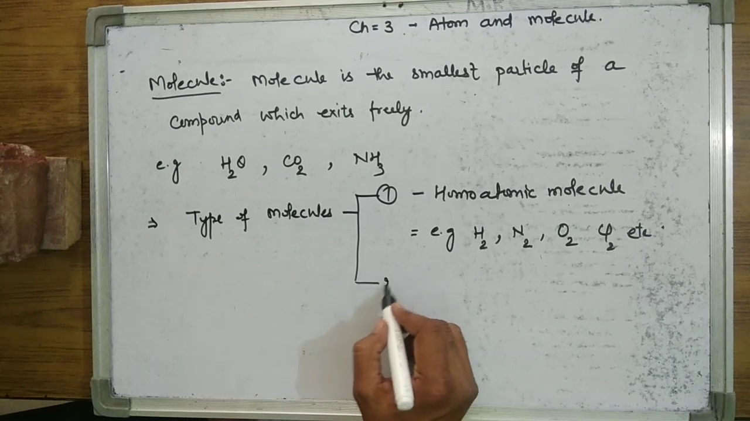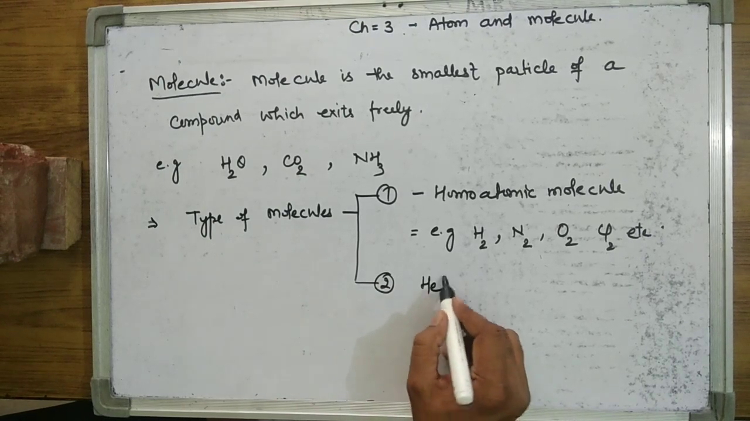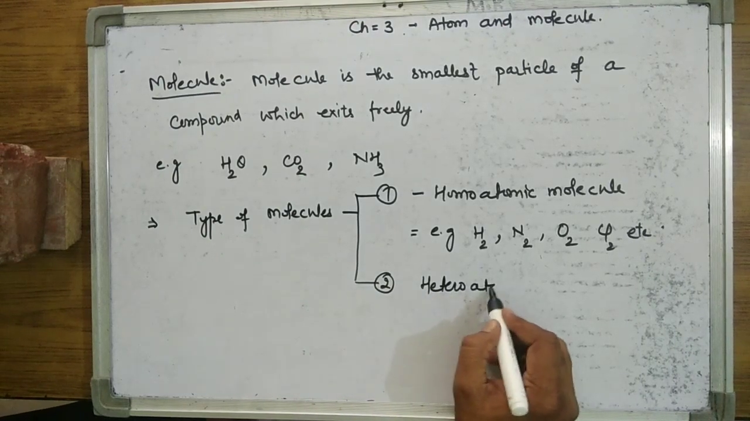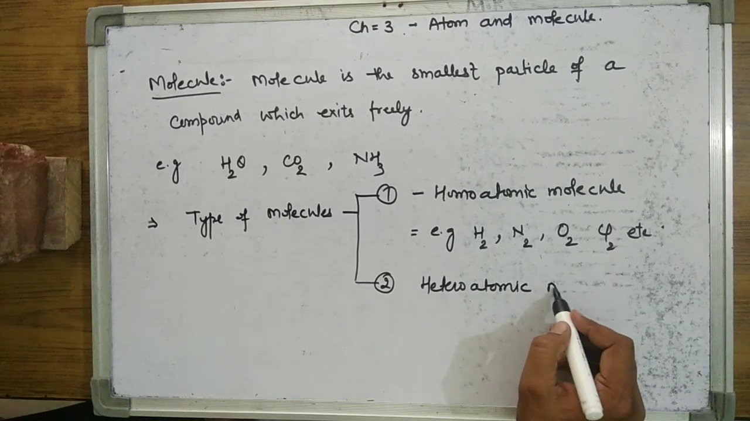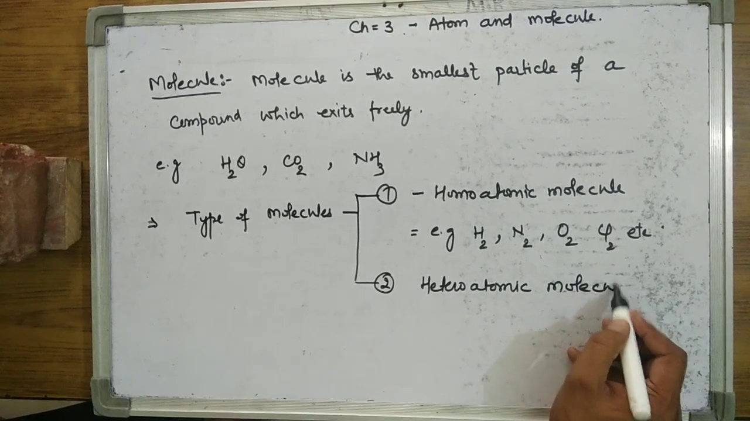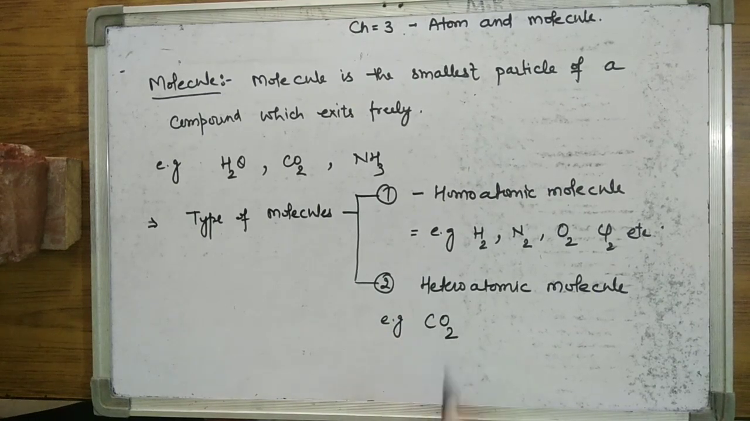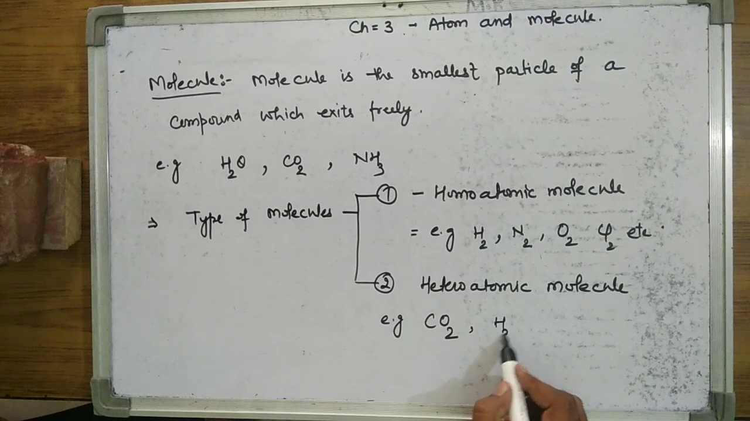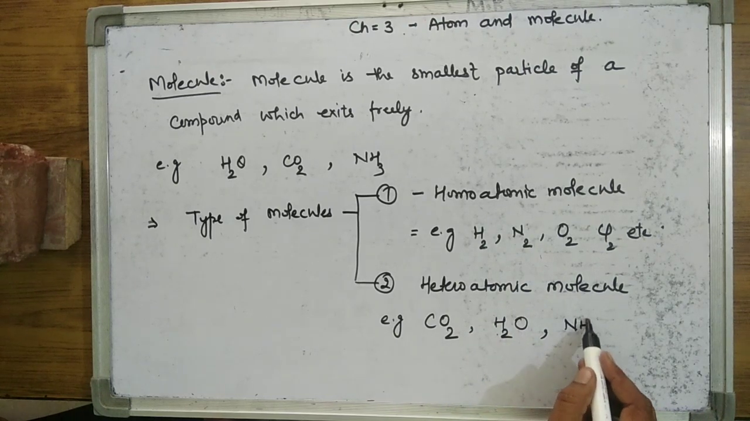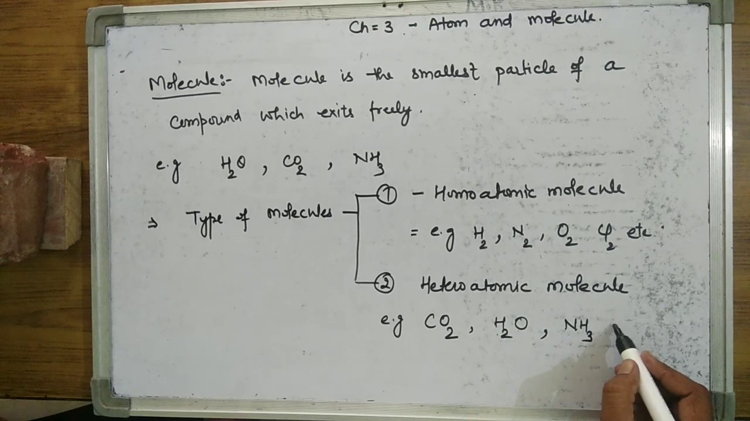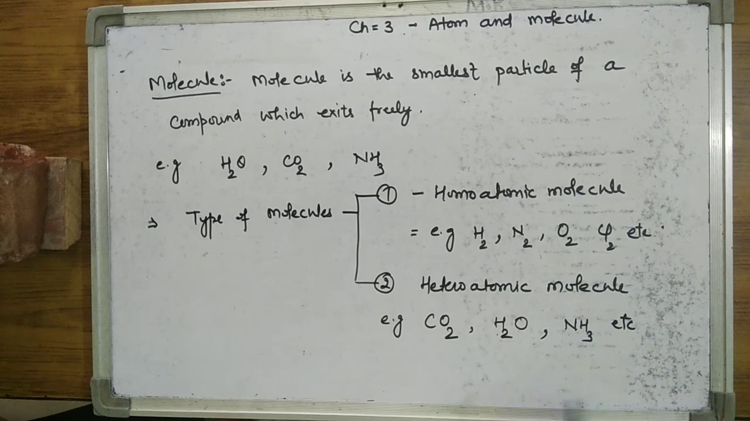Now the second type is heteroatomic. Hetero means different. A molecule made up of different atoms. For example carbon dioxide, this molecule is made up of carbon and oxygen. Water is made up of hydrogen and oxygen. Ammonia is made up of nitrogen and hydrogen, etc. These are heteroatomic molecules.